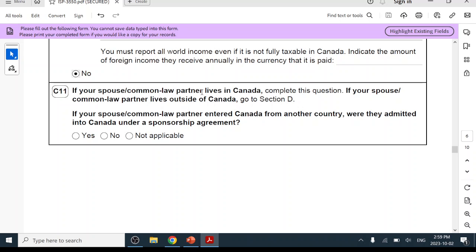If your spouse or common-law partner lives in Canada, complete this section. But if they live outside of Canada, go to Section D. So here, they entered Canada from another country, so it's under a sponsorship agreement. Yes, like both of the seniors are sponsored by their children to immigrate to Canada, in my case, as an example. But if no, then you just put no.